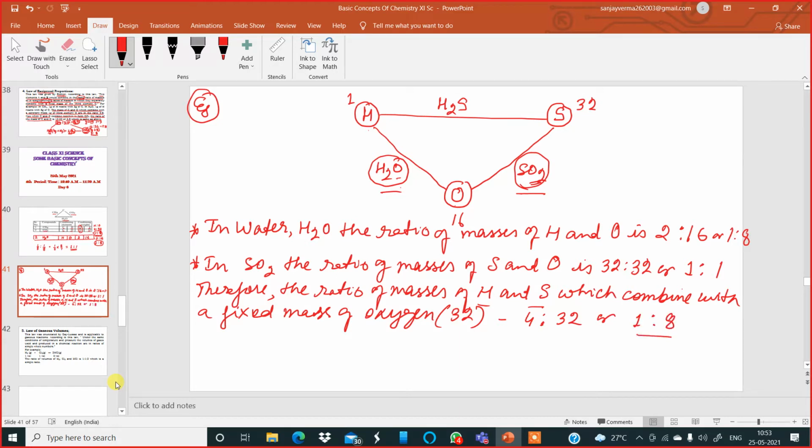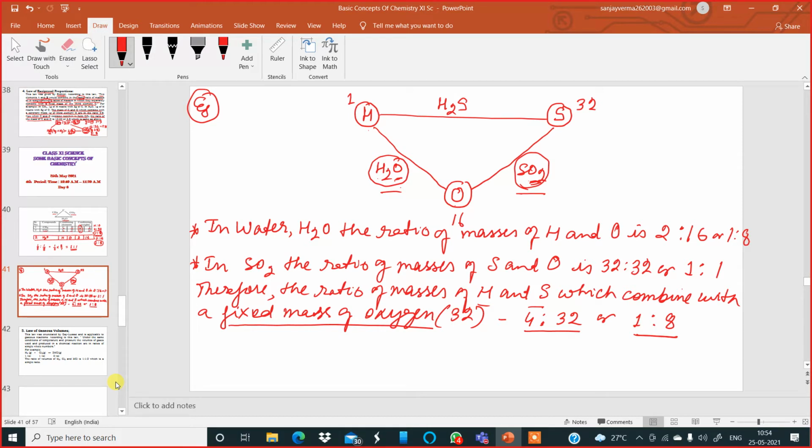Is that clear to all of you? Yes, sir. We are keeping the mass of oxygen fixed. Whichever element is common, we are keeping that element's mass fixed and comparing the other two elements. So if I make oxygen fixed, that is 32 over here. Here also I have 32, no? So if I make this 32, the hydrogen has to double. It has to be 4, no? That's why it is 4 is to 32 or 1 is to 8. Am I clear till here?